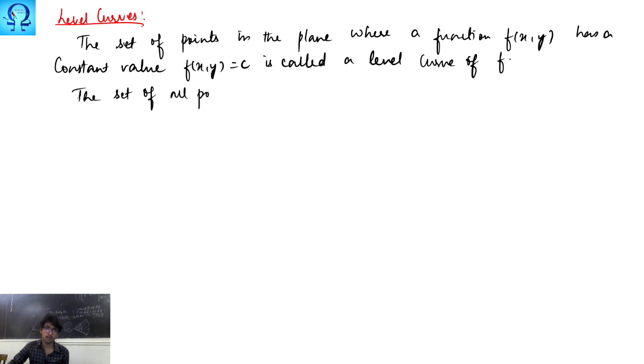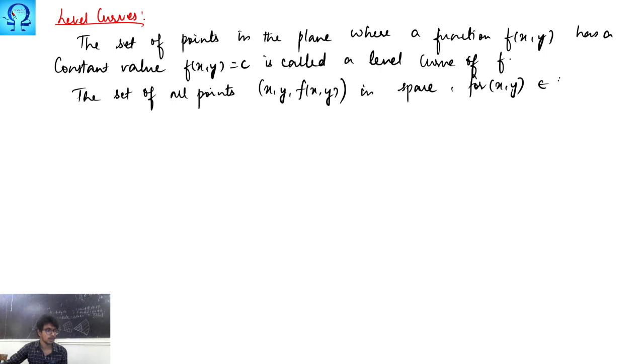So next, the set of all points x, y, f of x y. Now these points are drawn on what? A three-dimensional setup. Okay, these points in a three-dimensional setup means a space. In space, for every x y in the domain of f, this is called a graph of f.